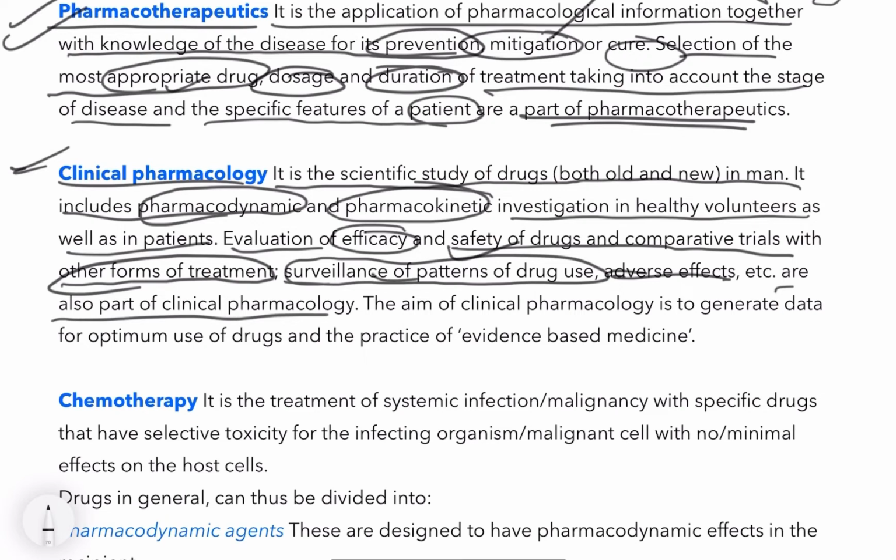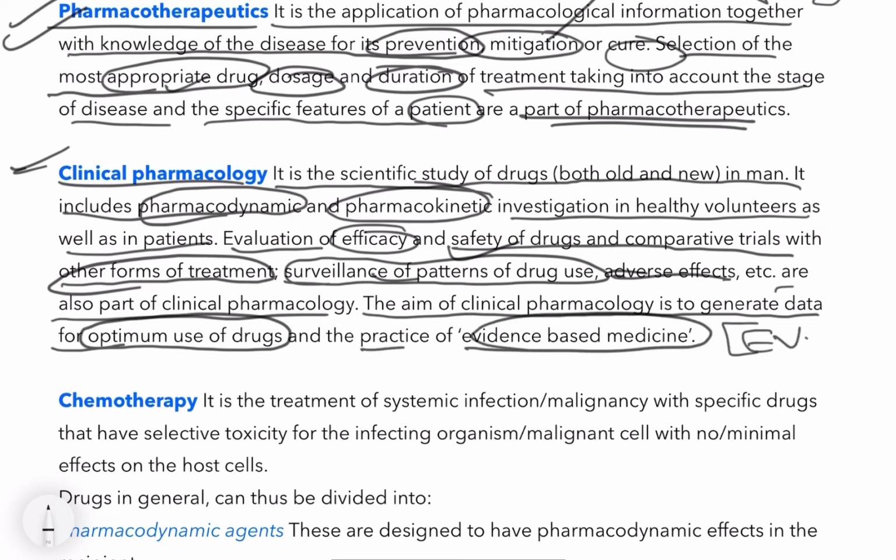These are also part of clinical pharmacology. If you take drugs excessively, it will have a harmful effect. The aim of clinical pharmacology is to generate data for optimum use of drug, that is for the safe use of drug, and practice of evidence-based medicine. Evidence-based medicine means EBM.